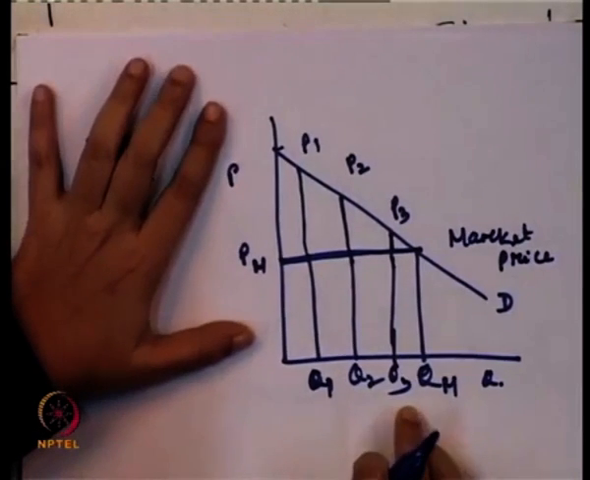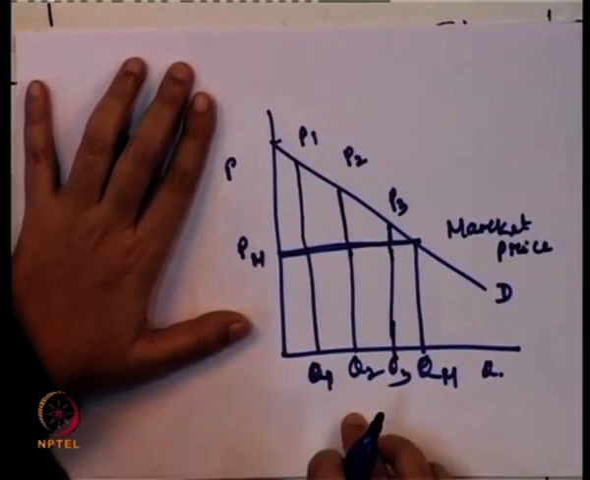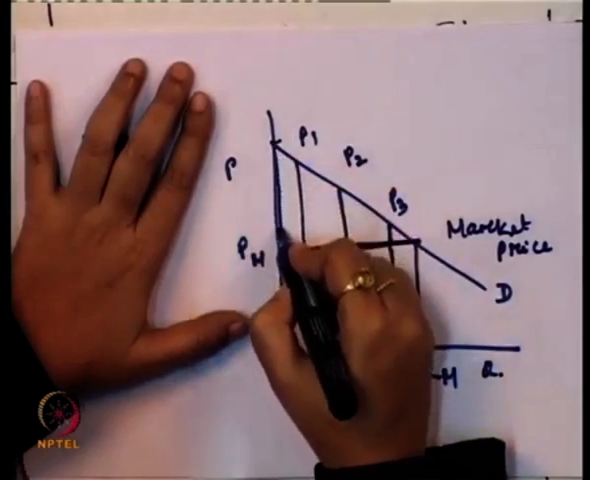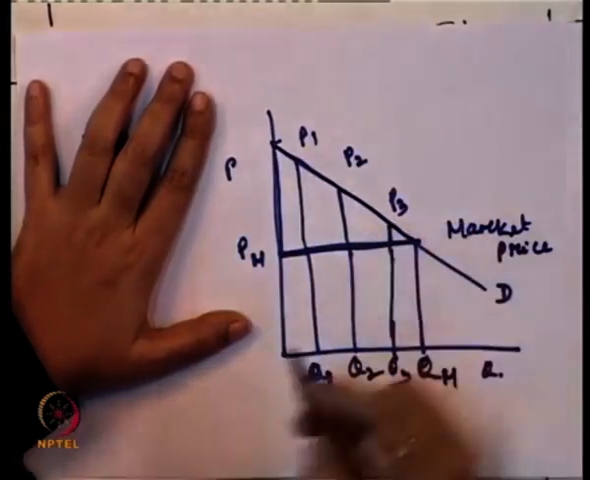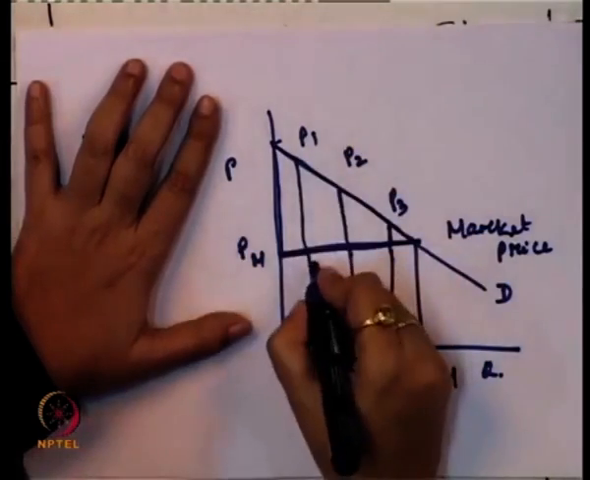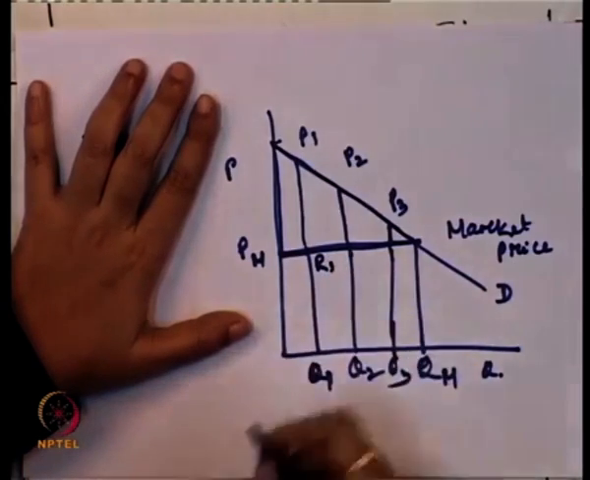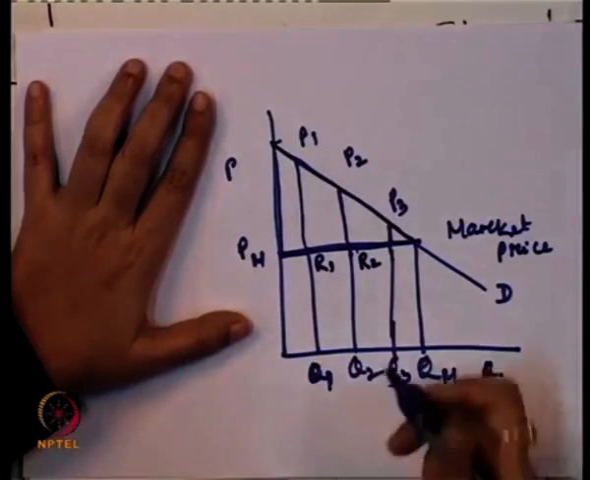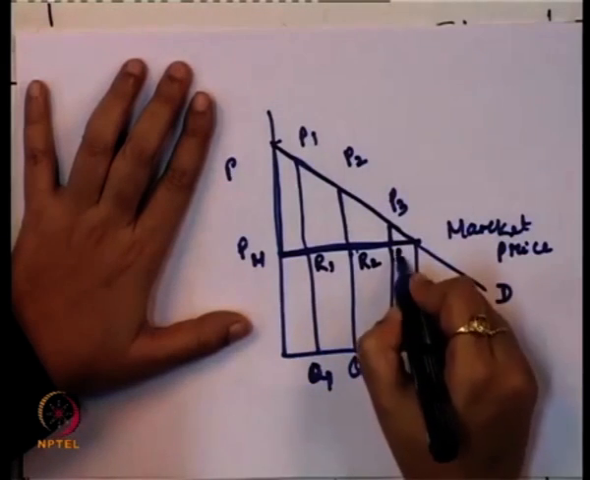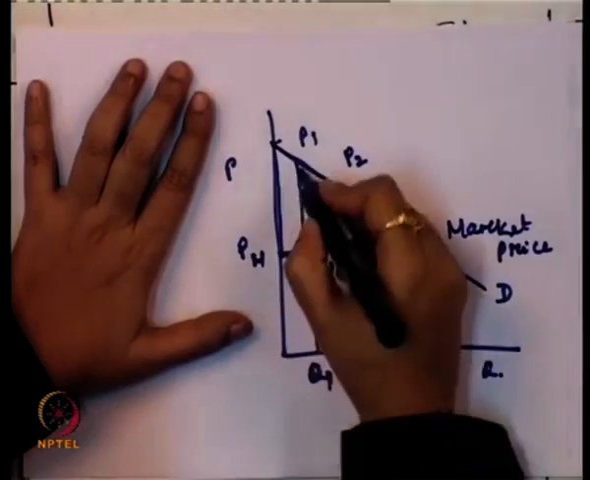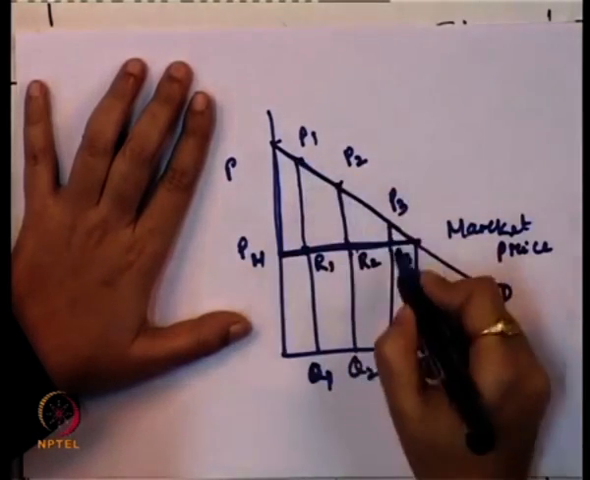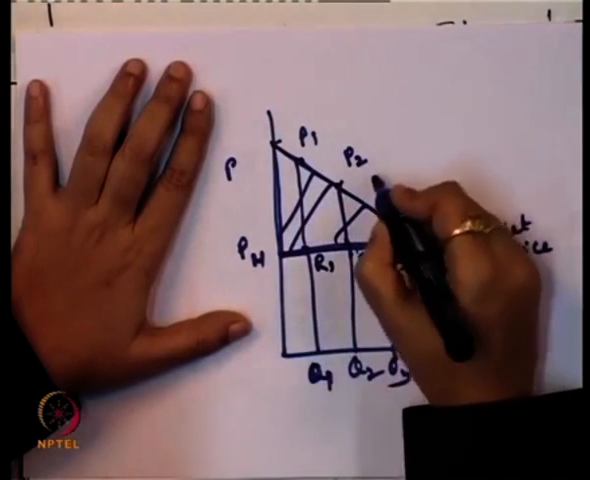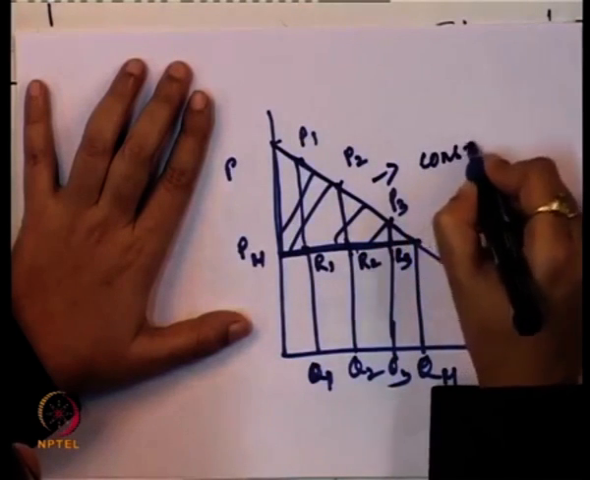And because of this, the consumer is getting some surplus, because there is a difference between what he is actually paying and what he is ready to pay. He is ready to pay P1, but he is paying R1. He is ready to pay P2 in this case, but he is paying R2. He is ready to pay P3, but he is paying R3. So, this is the amount of the benefit, this is the amount of the surplus the consumer is getting, and this is known as the consumer surplus.